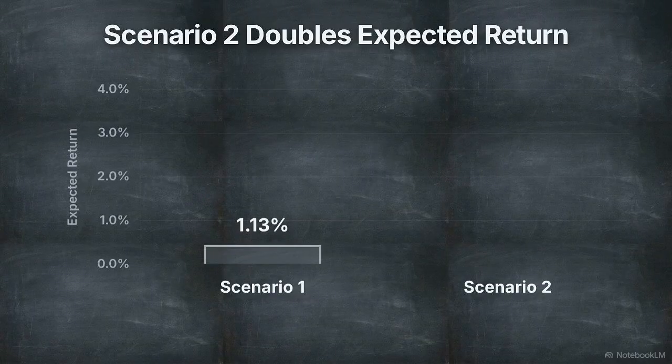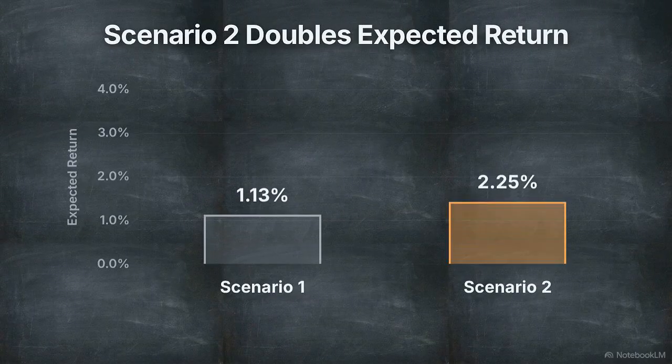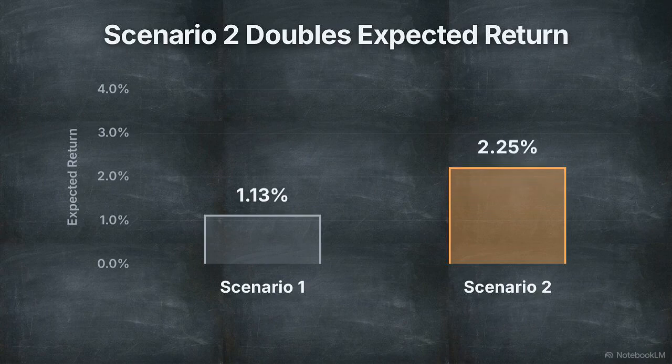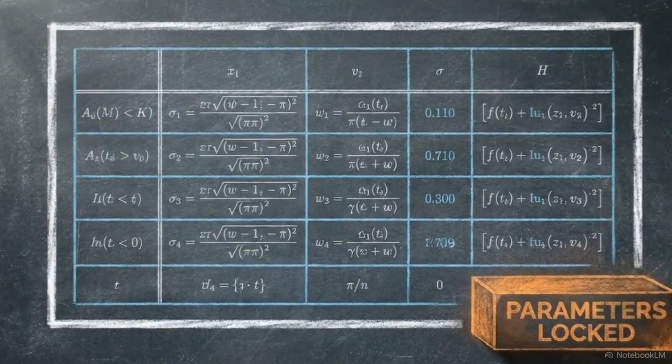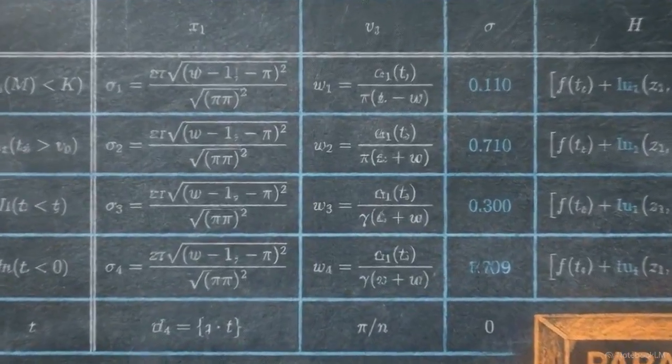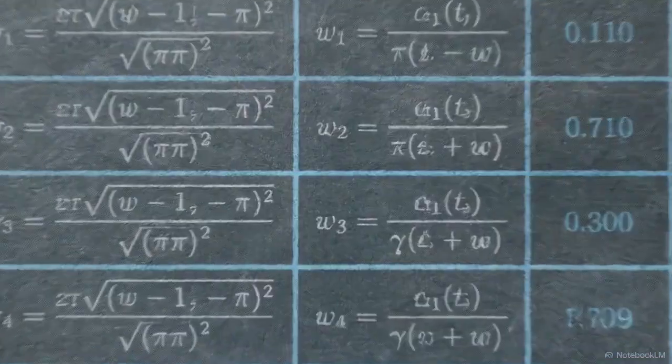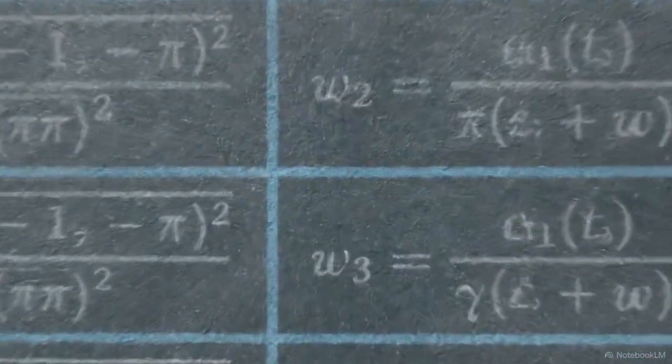Under Scenario 1, the optimal completion yields an expected return of 1.13%, while Scenario 2 targets a return of 2.25%, or $2,246. Calculating these rigid parameters up front eliminates subjective trade management. The absolute limits of expected risk and return are locked before the timeline begins.